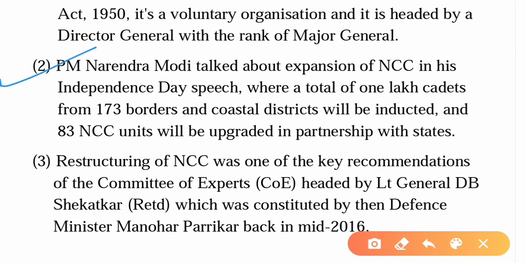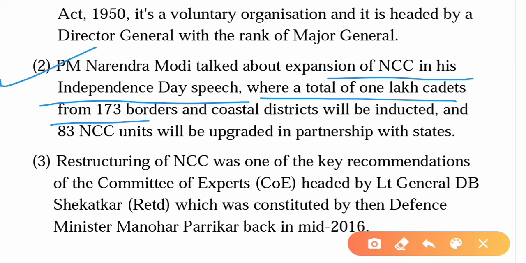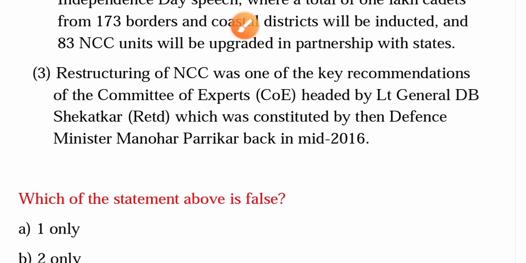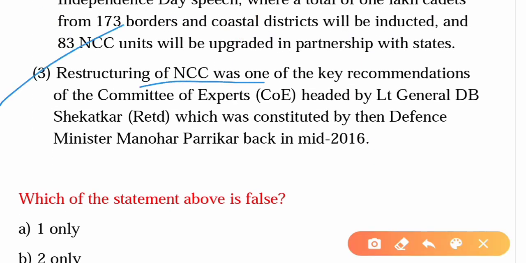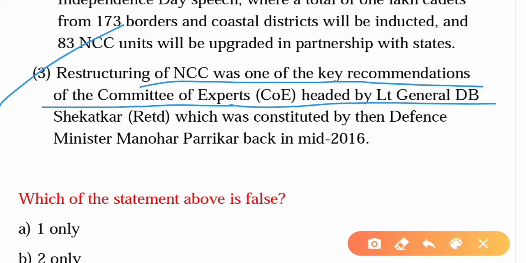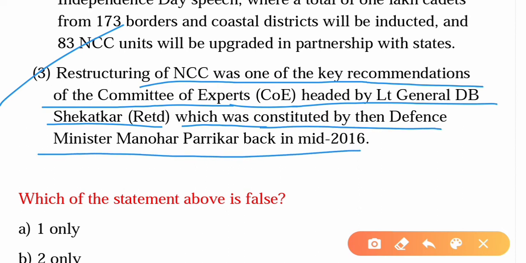Second one is PM Narendra Modi talked about expansion of NCC in his Independence Day speech of 2020, where a total of 1 lakh cadets from 173 border and coastal districts will be inducted, and 83 NCC units will be upgraded in partnership with states. The third statement is restructuring of NCC was one of the key recommendations of the Committee of Experts, which is COE, headed by Lieutenant General D.B. Shekatkar, retired, which was constituted by then Defence Minister Manohar Parrikar back in mid 2016.